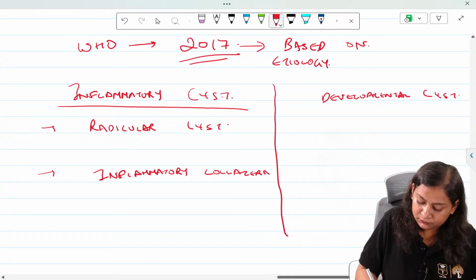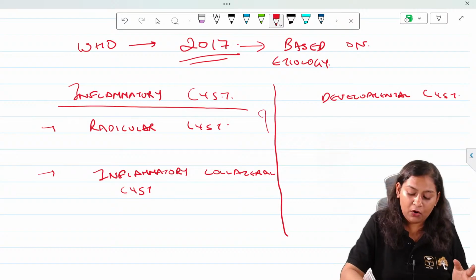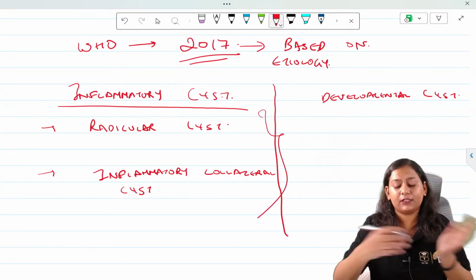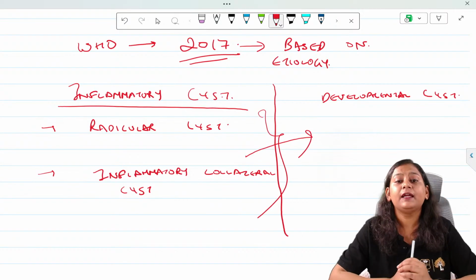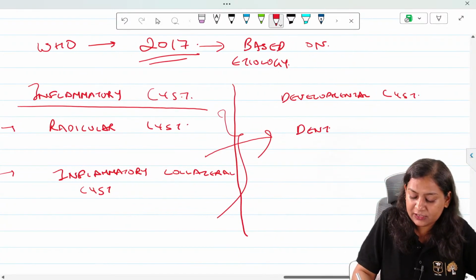Inflammatory collateral cyst. Now, apart from these two cysts, all other cysts will come under the developmental category. So we have dentigerous,